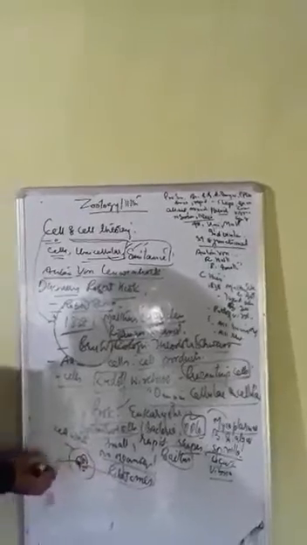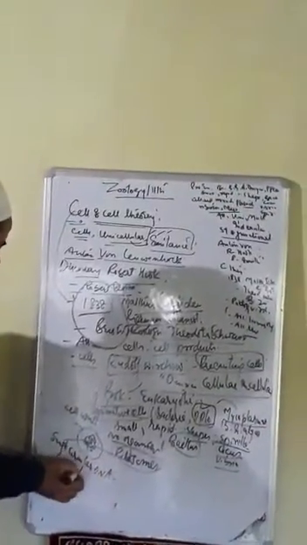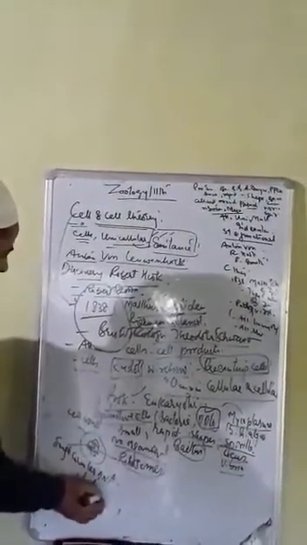Instead, there is a single circular DNA. Single circular DNA is present in prokaryotes, and it is known as nucleoid. Also, it is known as prochromosome. The nucleoid is a naked DNA without a nuclear membrane. Therefore, there is no permanent nuclear membrane in prokaryotes.